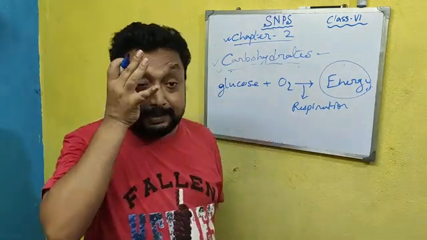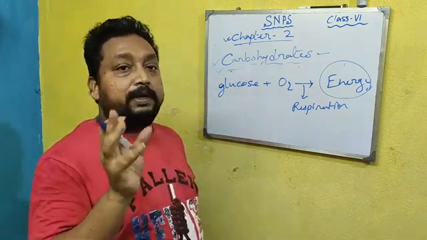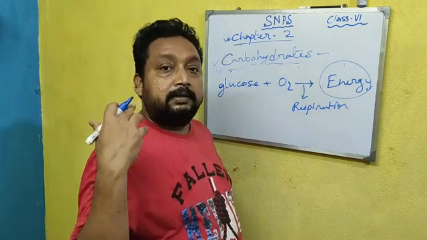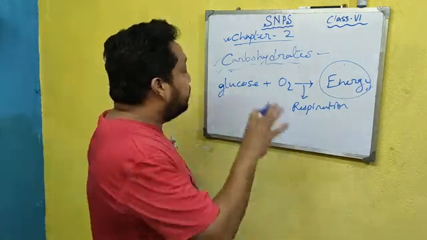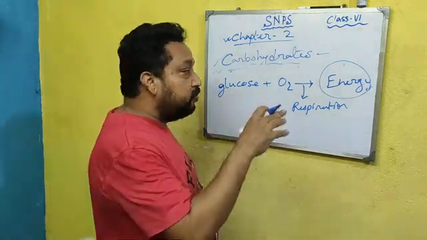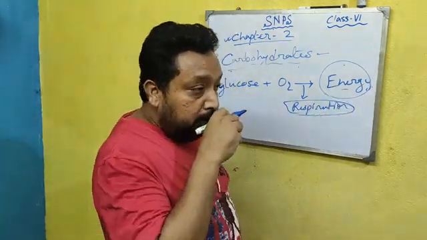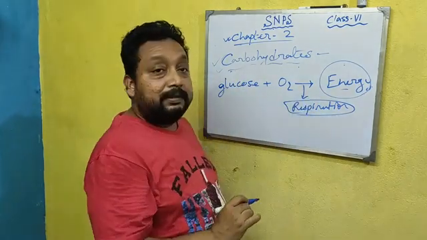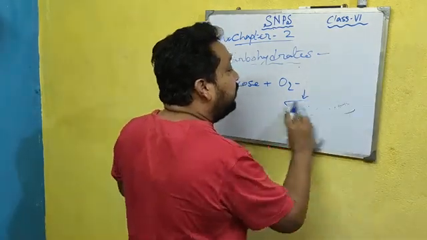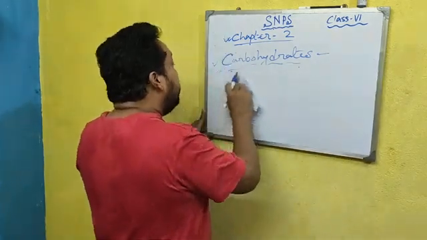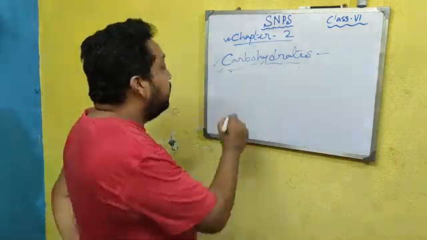So these are the carbohydrates. I repeat, in short, carbohydrates are mainly of two types: sugar and starch, meaning simple and complex. Any kind of carbohydrate is broken down by the process of digestion and reaches the cell, and by the process of respiration it produces energy. For this purpose, carbohydrate is required for our body. What is the role of carbohydrate? The role of carbohydrate is very big because it produces energy, and with the help of this energy, our life processes happen,